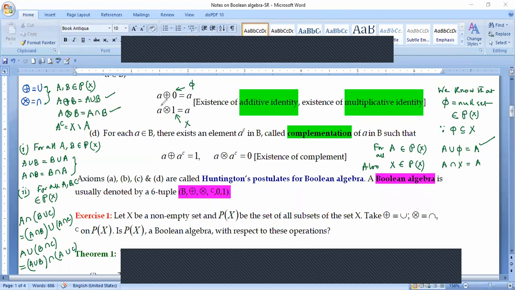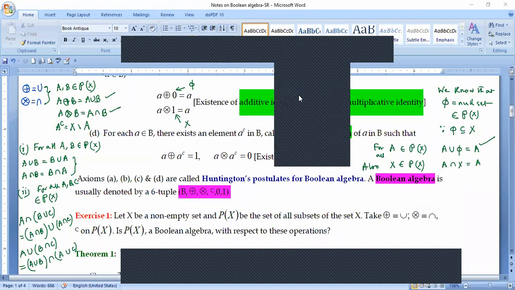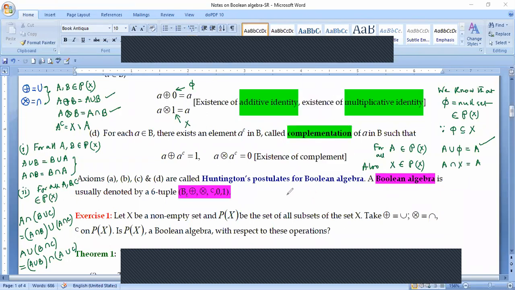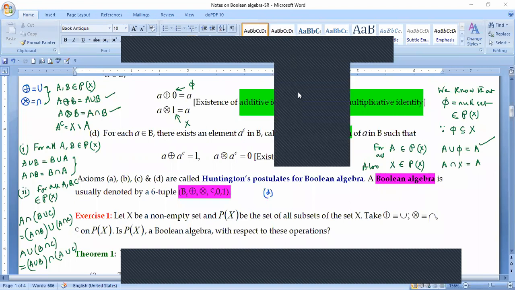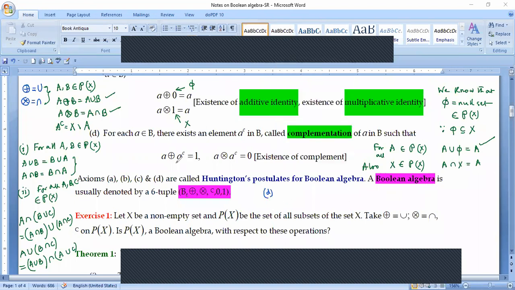Next comes the property of complementation. Now let me use a different color because everything is getting mixed up over here. So in property D, you see that we need A plus A complement equal to 1.